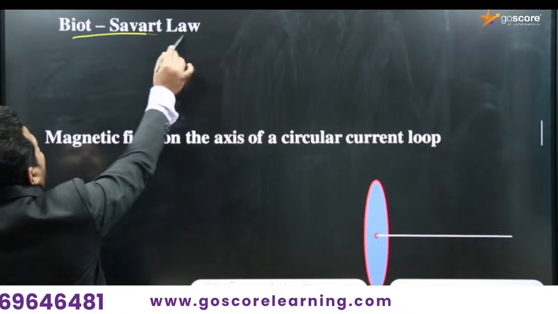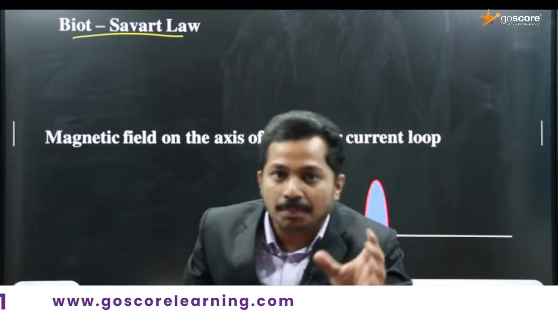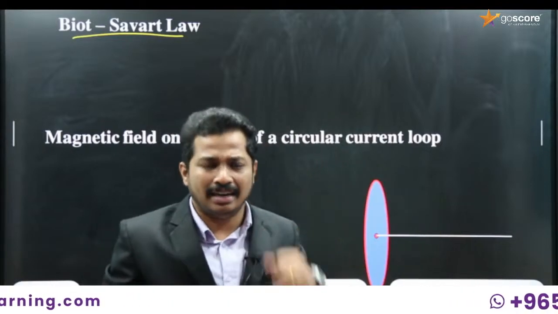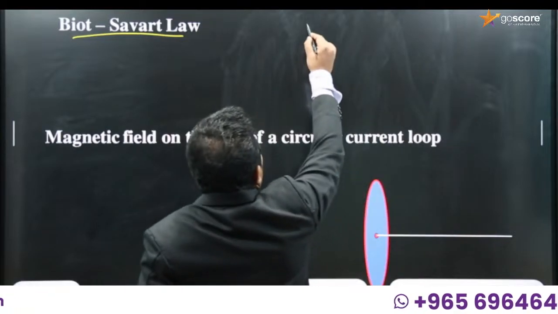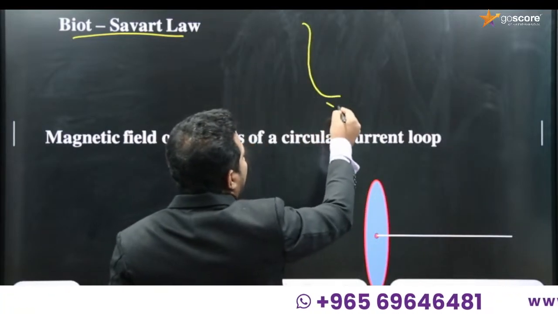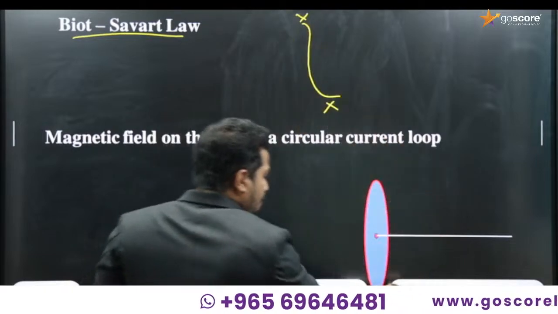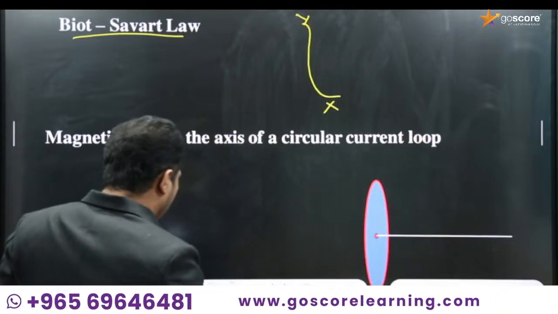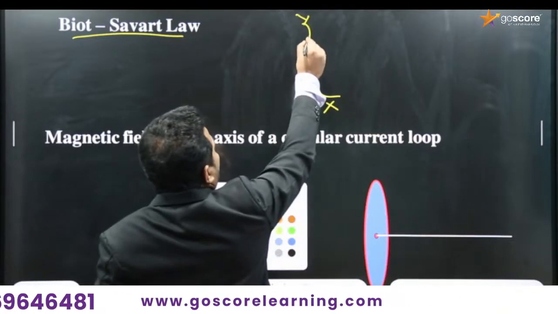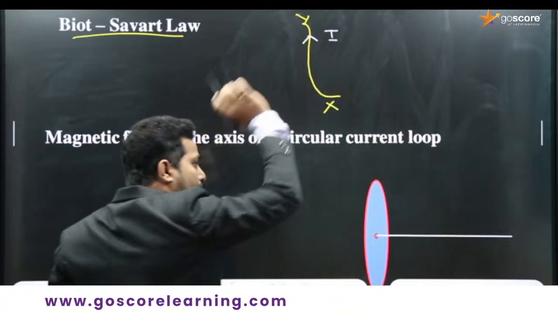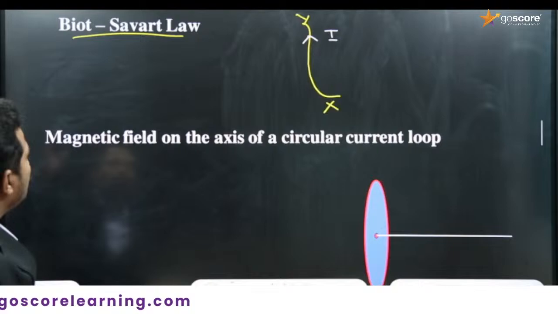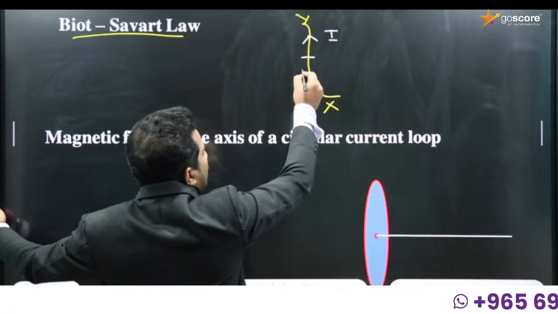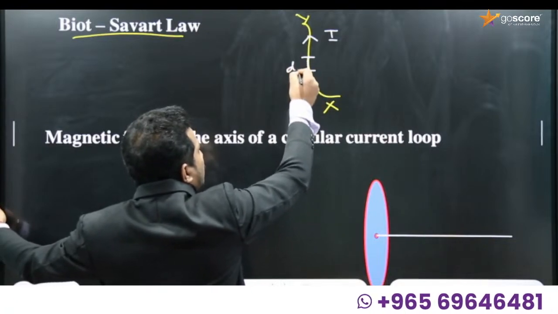Biot-Savart law gives the measurement of magnetic field due to a current element. So what is a current element? Let me explain. Consider a current carrying conductor carrying a current of I ampere in the upward direction. Our aim is to give an expression for the magnetic field due to the small current element dl.